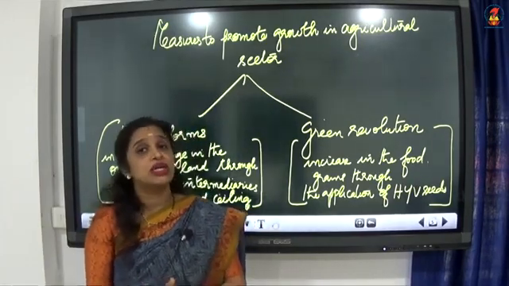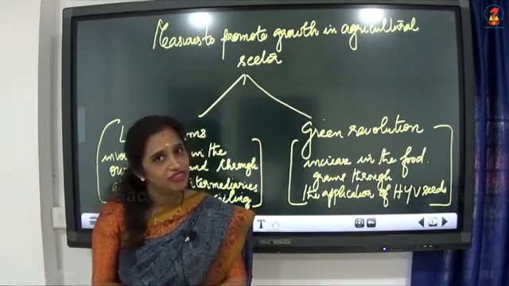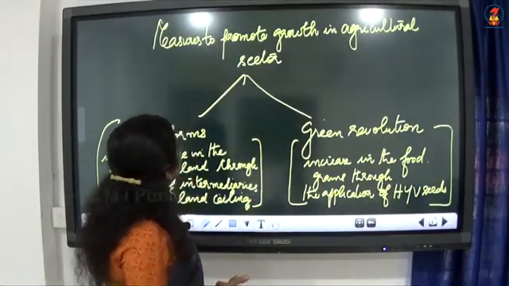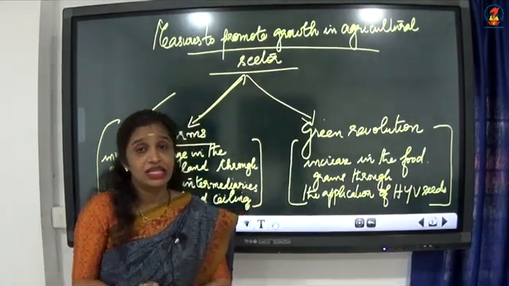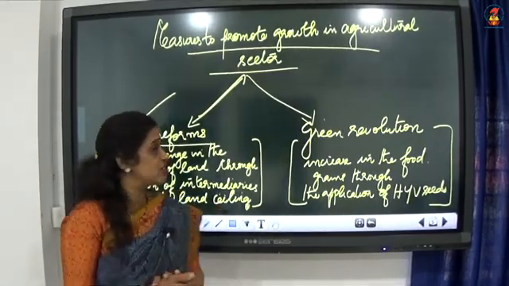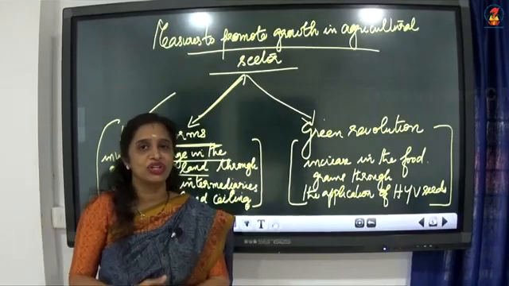So, let us see what measures were taken by the government during the planning period to uplift the agricultural sector. Now, mainly the measures to promote growth in the agricultural sector can be divided into two. Number one is land reforms. Reforms made in the agricultural land. Now let us see what were the reforms made in the agricultural land. Land reforms include change in the ownership of the land.